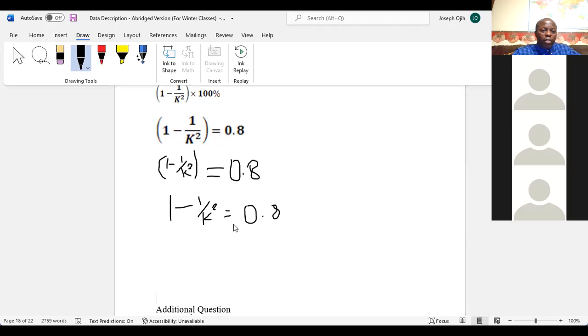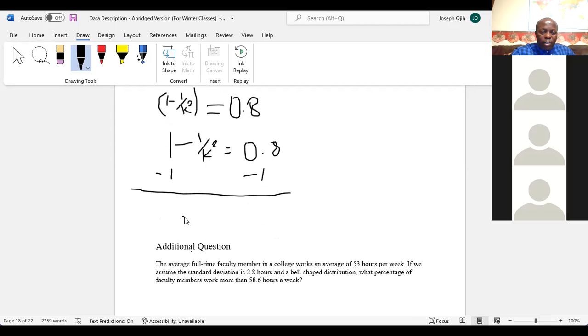So now solving this, first of all, we need to remove 1 from both sides. You remember your algebra. So we need the 1 over k squared to stand by itself. So we're going to do minus 1, and anything you do on the left side, you must do on the right side. Minus 1, and then you draw a line. So the 1 minus 1 is gone, and we have negative 1 over k squared.